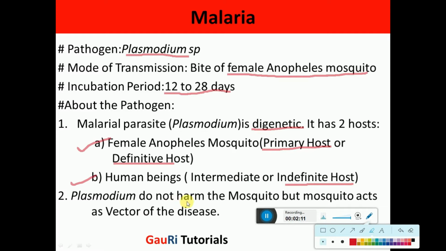But Plasmodium does not harm the mosquito, that is, it does not cause any disease to the mosquito, but the Anopheles mosquito acts as a vector of the disease. Now what is a vector? A vector is an organism which does not cause the disease or does not acquire the disease, but is able to transmit the disease to some other organism. For example, in this case, the mosquito does not develop the disease, but it carries the protozoan organism of malaria and leads to the development of the disease in human beings. That is, it carries the disease to humans.